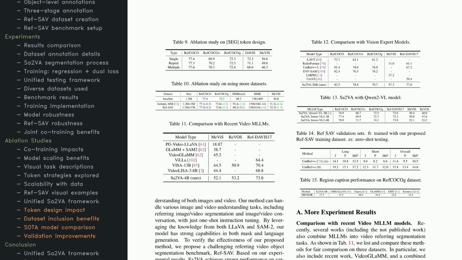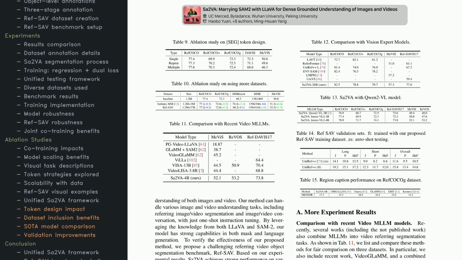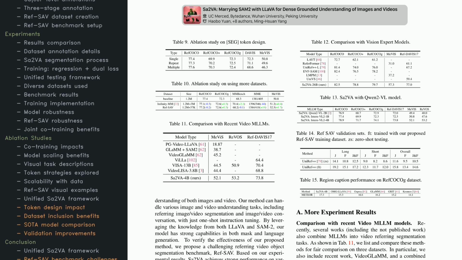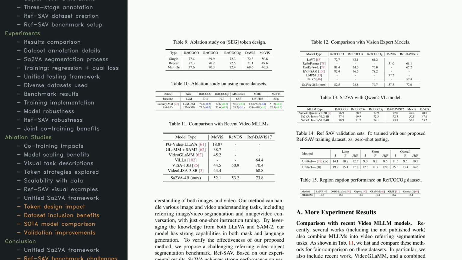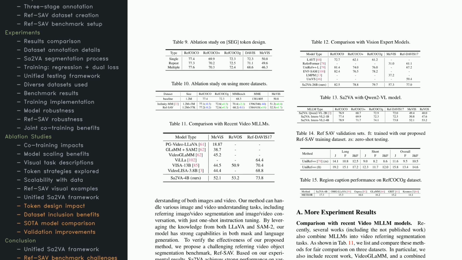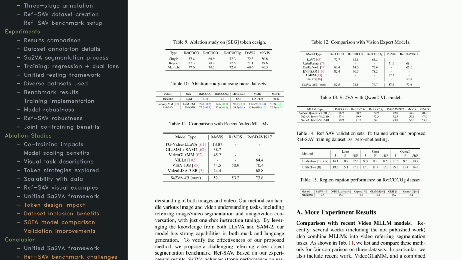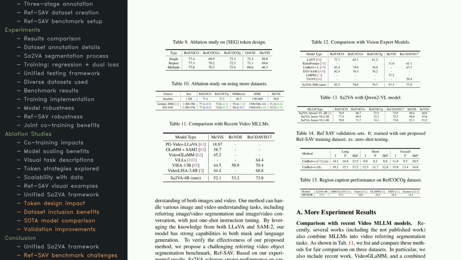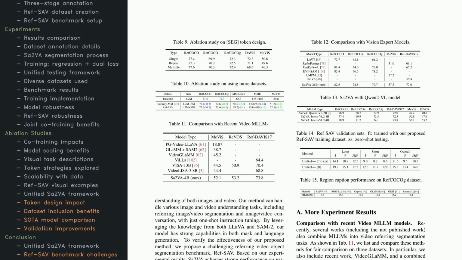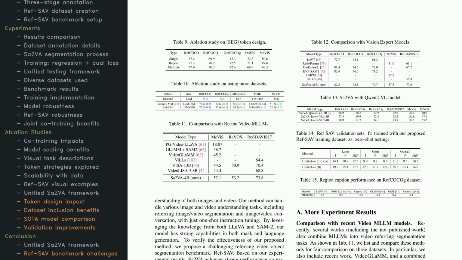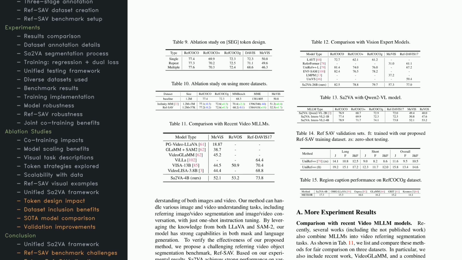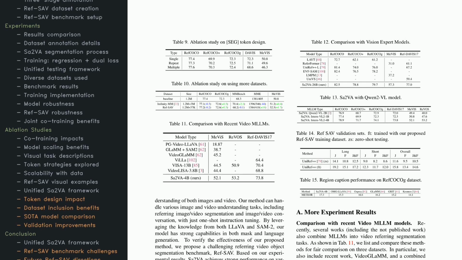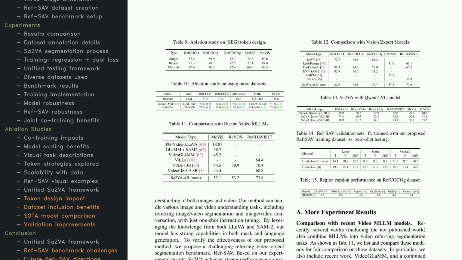Finally, the paper discusses more ablation studies and comparisons that highlight Sa2VA's strengths. They test different token designs, single, repeated, or multiple, and analyze how each affects segmentation accuracy. The multiple strategy strikes a good balance between performance and lower error rates. They also examine how adding extra training data, whether it's more image QA or more video samples, consistently raises Sa2VA's scores on multiple benchmarks without harming existing capabilities. If you compare it to models like UniRef or LPMM, you'll see Sa2VA competing strongly in both video and image tasks. The validation tests confirm improvements in region captioning and object segmentation, reinforcing the model's robustness.